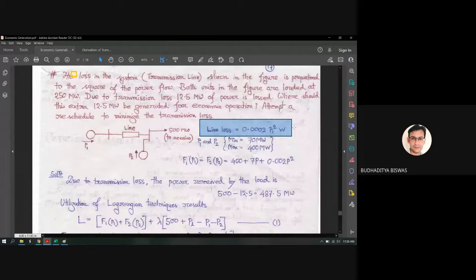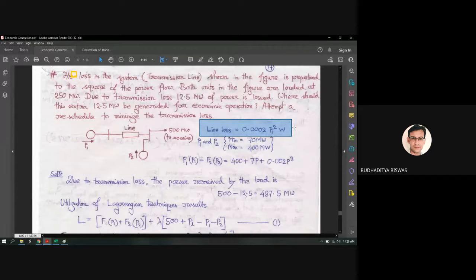So you are not thinking about the transmission loss, because as P1 is generating something like 100 megawatts, obviously some line losses will be there. So our generation, that means P1 plus P2, should be 500 plus that line losses. It's not only 500.